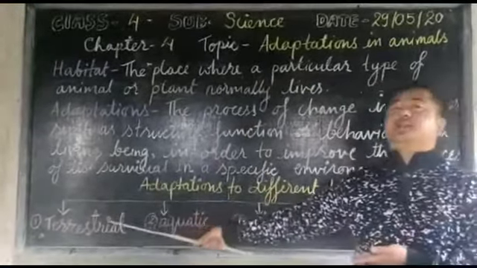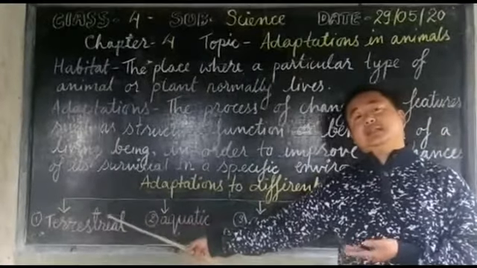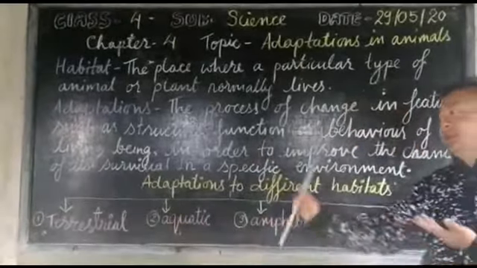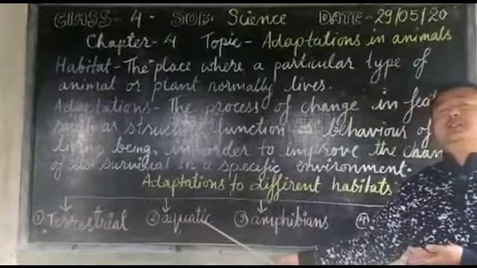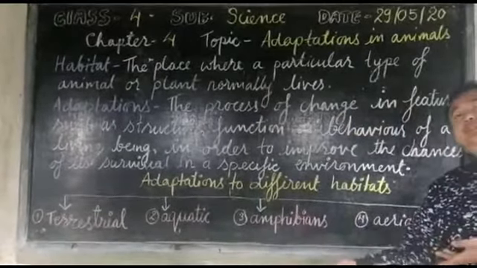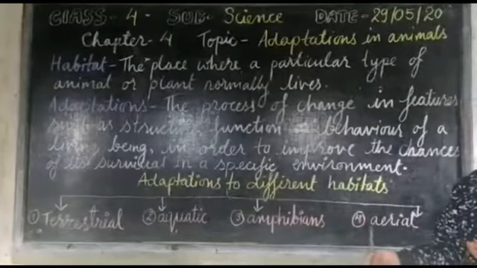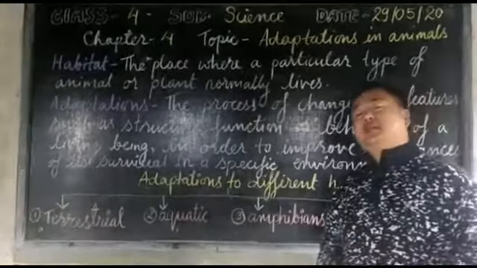So these are the mainly 4 types of animals that choose different habitats. Terrestrial animals live on the land. Aquatic animals live in the water. Amphibian animals live both on land and in water, and the fourth one, the aerial, can fly.